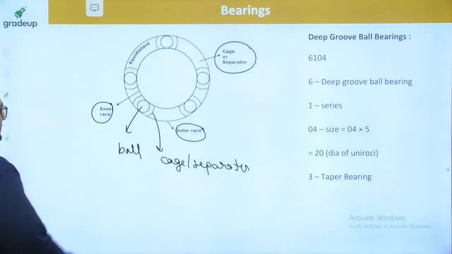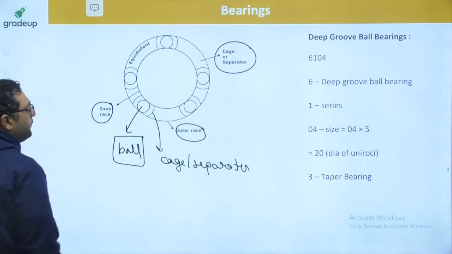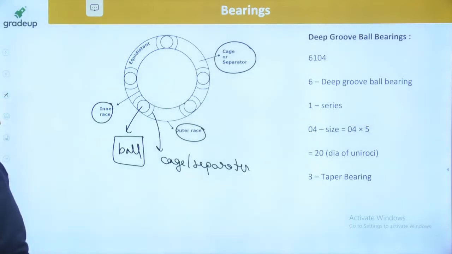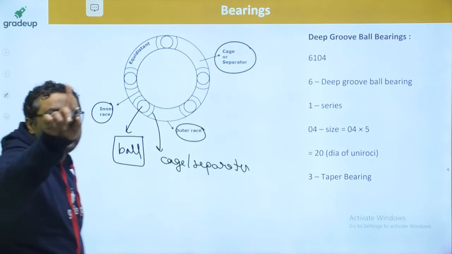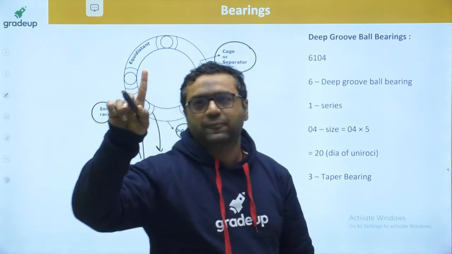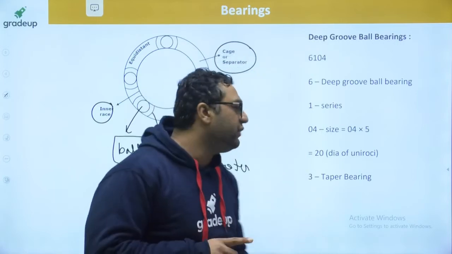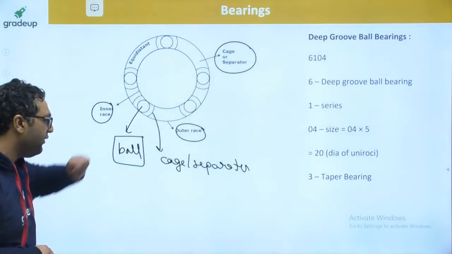And guys, these are the balls, you can see, and the inner race and outer race, with balls in between. And when we are talking about the inner race and outer race, out of these two only one race will rotate, the other race will be fixed. Obviously, Naveen, I will be sharing that. So guys, out of these two races, one will be rotating, the other will be fixed.